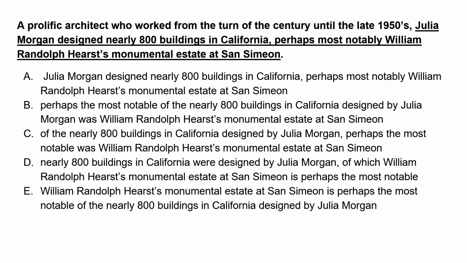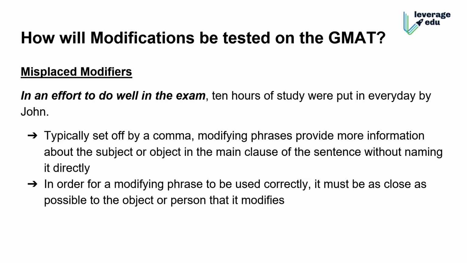So this is the introduction of modifiers. The very first basic rule is that the modifier should be attached to the modified noun, whatever it is describing in the sentence. Now, how will modifiers be tested in GMAT? I'm going to talk about the placement. I can't talk about the types a lot because for types we need free time, and probably one or two lectures.